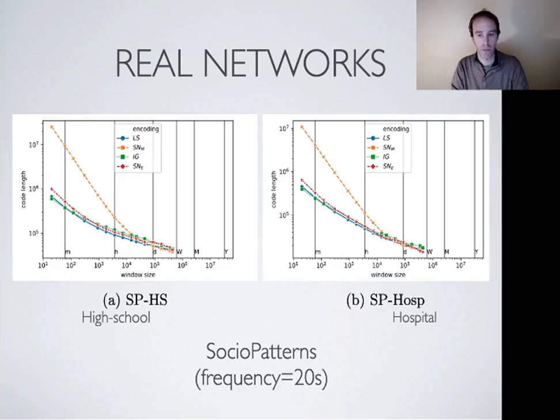Another interesting example here is on sociopatterns, where we have taken two different datasets, one on high school and the other one concerning a hospital. But we see that actually the plots look very, very similar, which means that there might be some intrinsic property of interactions captured this way. That makes that if you do not aggregate at all, then the interval graph is the most appropriate representation, then the link stream representation becomes the most efficient, and finally a snapshot representation.